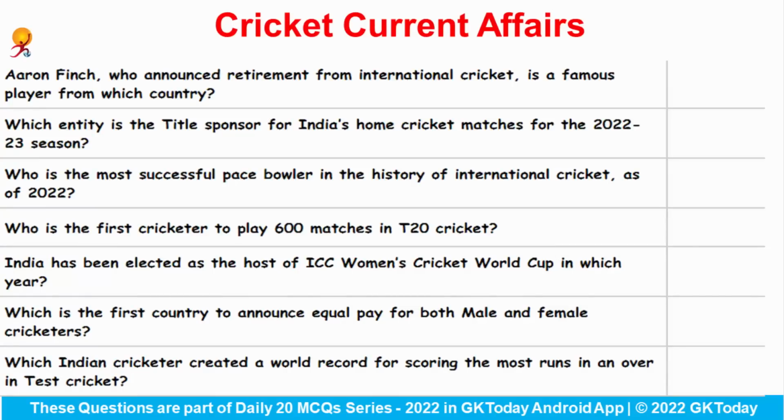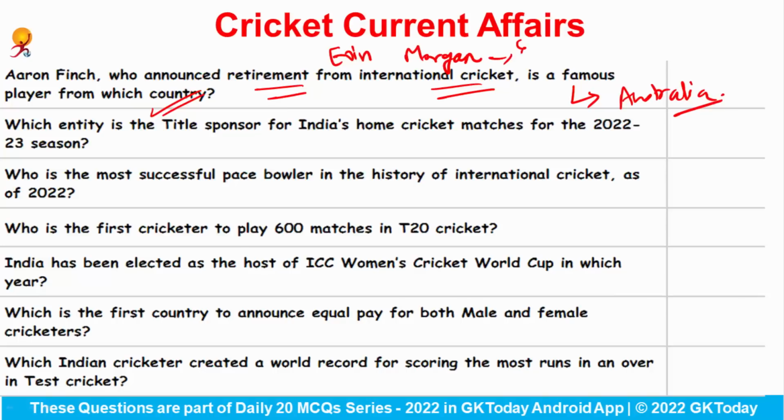Aaron Finch, who announced retirement from international cricket, is a famous player from which country? So recently he has announced his retirement from international cricket and he is from the country Australia. And few days back, if you remember, Ian Morgan has also announced his retirement and he is from the country England. Which entity is the title sponsor for India's home cricket matches for the 2022-23 season? So MasterCard is the title sponsor for India's home cricket matches for this time period.